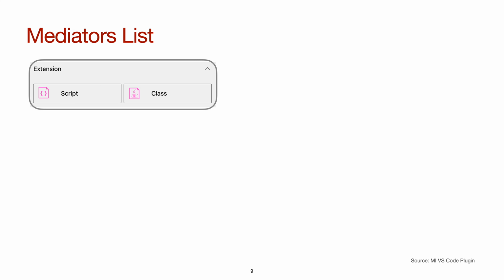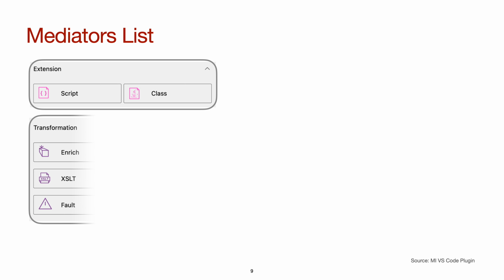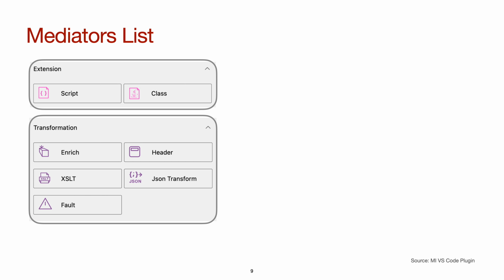Next, we have certain requirements. For example, we have some requirements to be fulfilled with WSO2 mediators, but there is no out of the box support. So we can extend the capability with the help of script and class mediators. Next, we have message transformation related requirements. This is one of the key things in any integration technology.